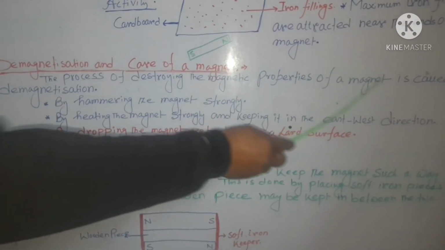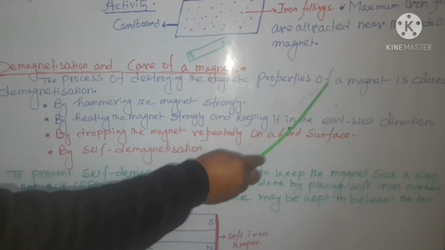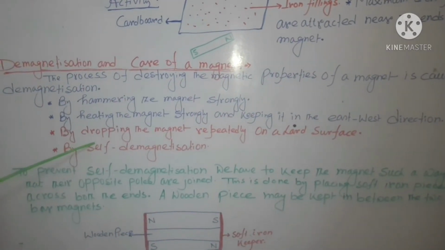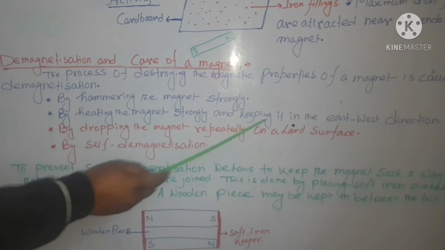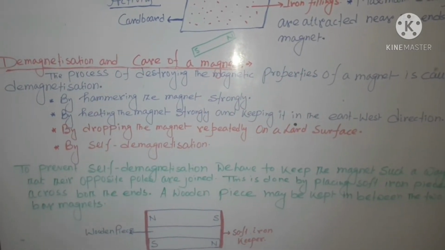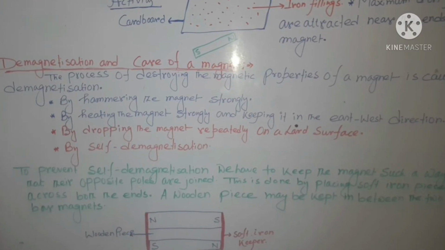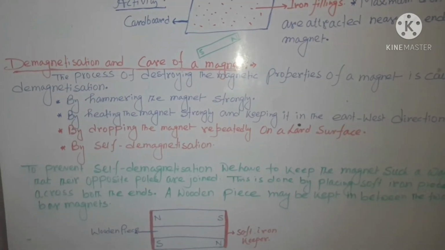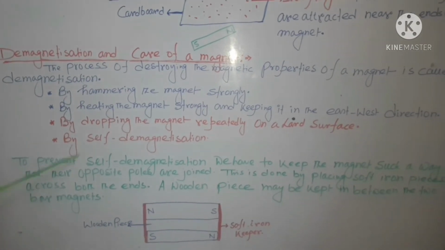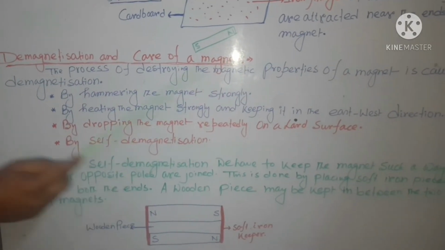By this method also you can destroy the magnetic properties of a magnet. Thirdly, by dropping the magnet repeatedly on a hard surface. If you drop a magnet on a hard surface repeatedly, the magnetic properties of the magnet can also be destroyed. And lastly, by self-demagnetization.